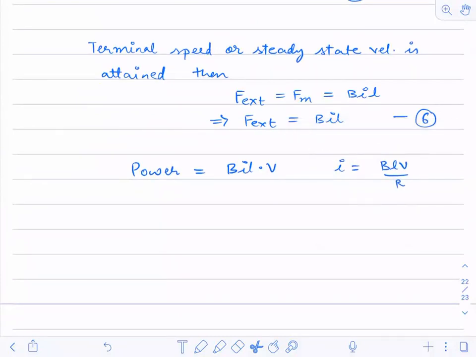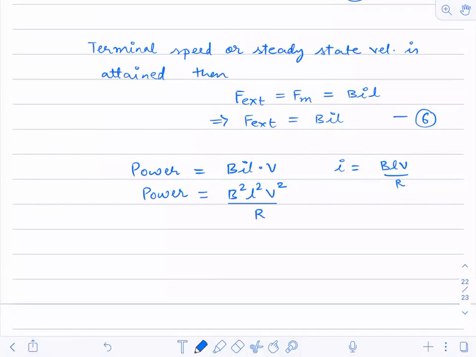I'll substitute the value of I over here. So what I'm getting is B square L square V square, divided by R. So this is the power delivered.